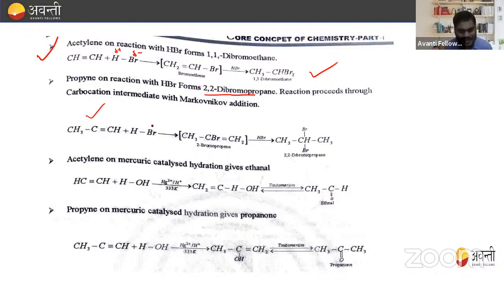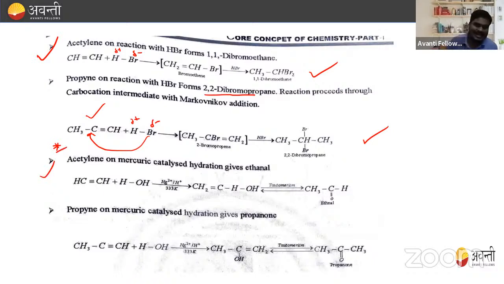This is the negative part and this is the positive part. So the negative part goes to the carbon atom which contains the lesser number of hydrogens. So this Br goes to this carbon. So formation of 2,2-dibromopropane takes place in the case of an asymmetrical alkyne. This one is also very important and has already come in PYQ questions.